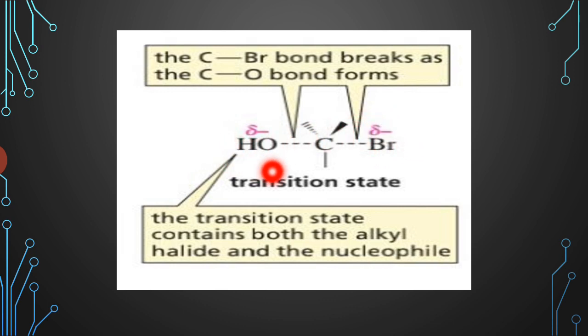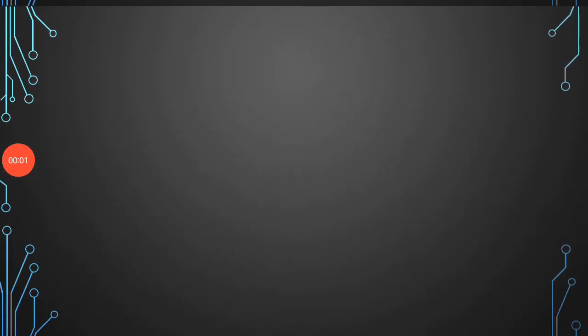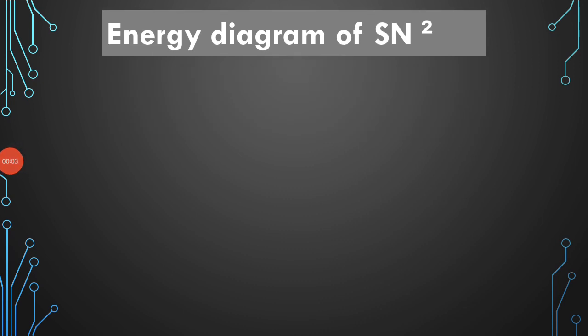This stage is known as the transition state and it is the highest energy state in the course of the reaction and may change into the product or may go back to the reactant. When the C-OH bond forms completely, at the same time the C-Br bond breaks completely and the reaction is completed. Okay, understood?